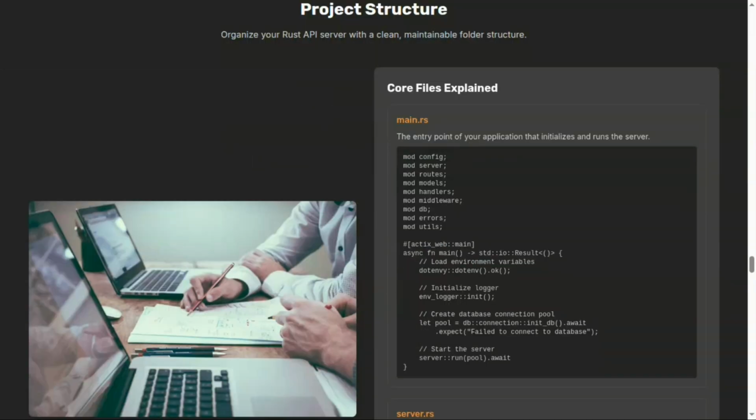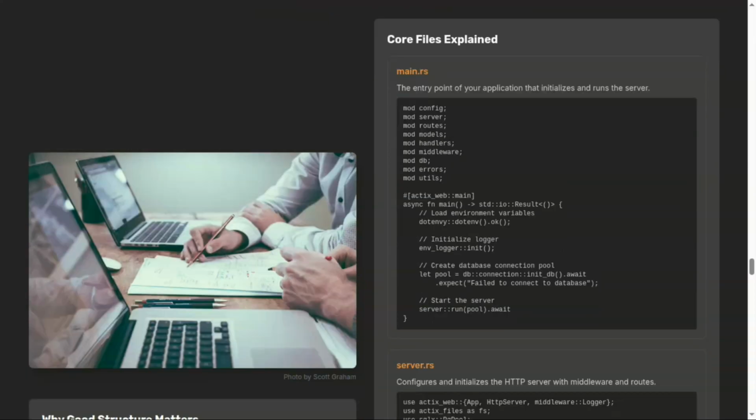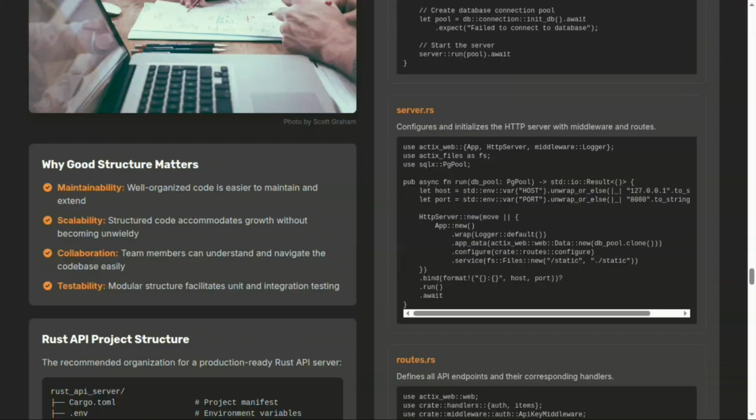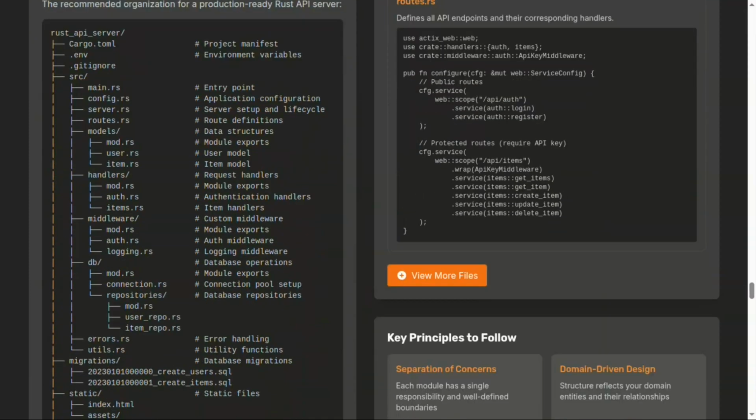Okay, this is not a final structure because we will be diving into this project in more than 30 to 40 videos, or it can be more, because we will be implementing everything that can be used at a production level. Okay, cool. Now here we can see we have our main file, we have our server file, we have routes, and this is a complex structure, we can say, that will be used in production already.